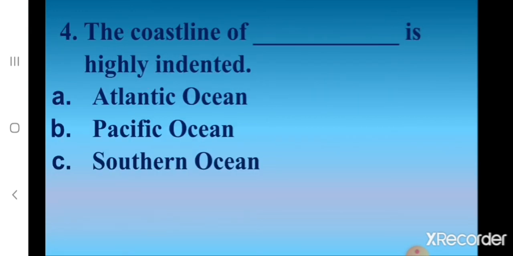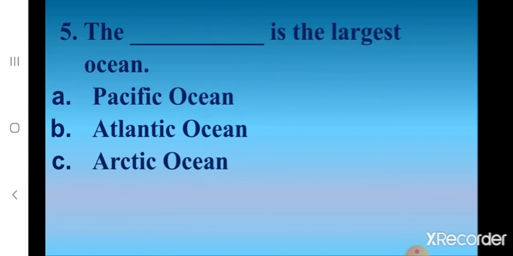Fourth one. The coastline of dash is highly indented. A. Atlantic Ocean. B. Pacific Ocean. C. Southern Ocean. What's the correct answer? Correct. A. Atlantic Ocean. The coastline of Atlantic Ocean is highly indented.